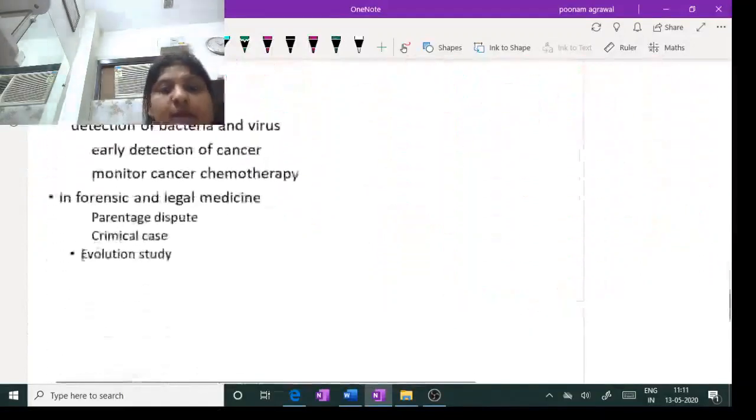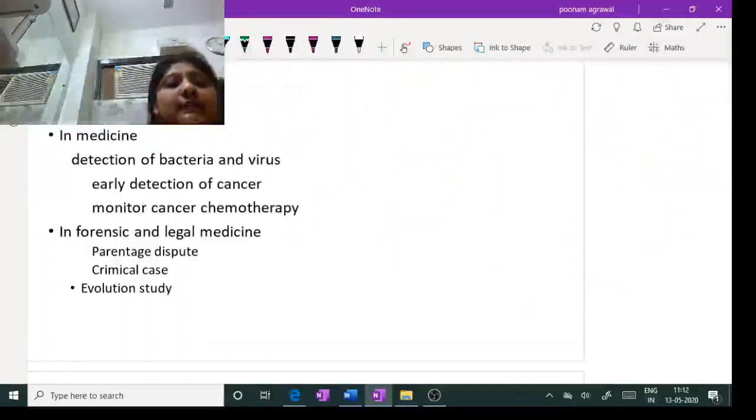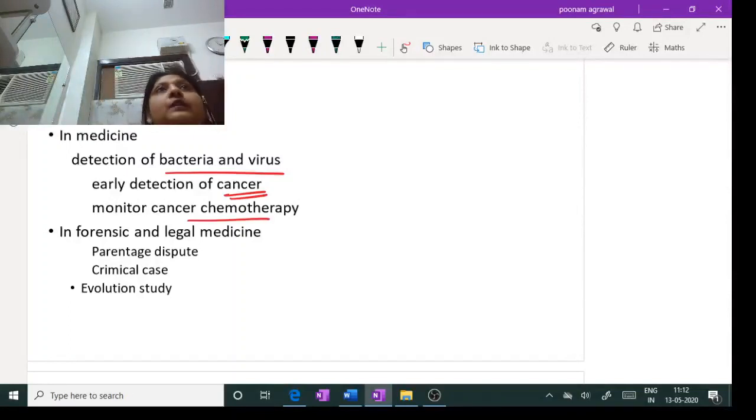Now, as far as applications are concerned, we amplify a target sequence which we need to study for any mutation or polymorphism. This also helps in detection of subclinical and latent infection. Suppose a bacterial or viral infection is there; it is detected by amplifying their genetic material. Similarly, early detection of cancer can be done by this technique. Also, after cancer chemotherapy, PCR can be applied to check whether any cancer cell is left or not.